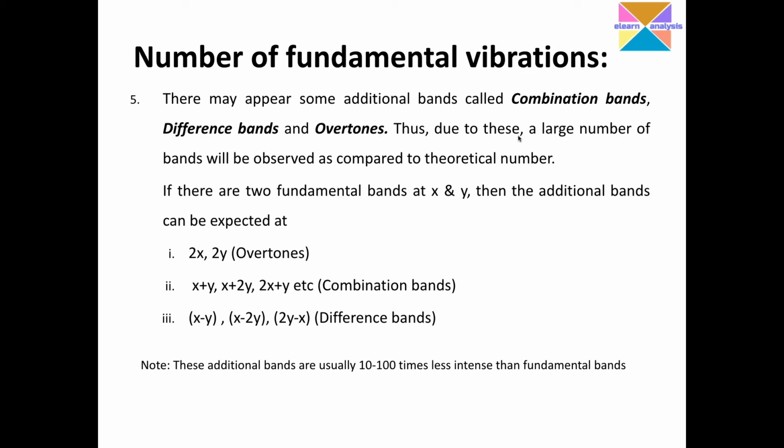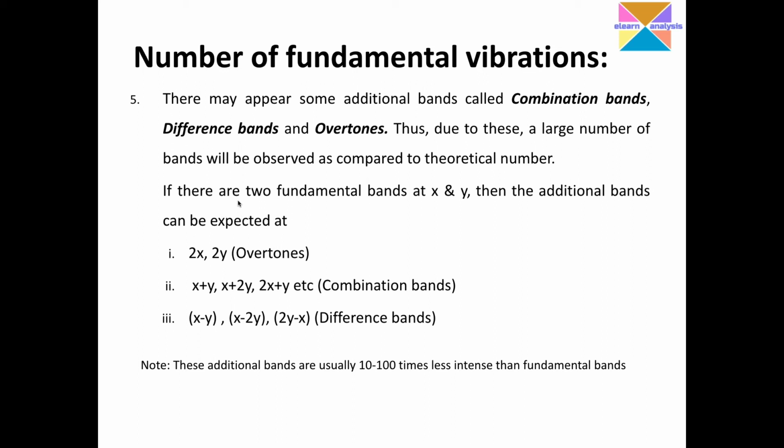Thus, a large number of bands will be observed as compared to the theoretical number. So we may lose many peaks or bands, and practically the theoretically calculated peaks may not be visible, because they are overlapping, simply disappearing, or falling outside the region of investigation. So we need to understand what these combination bands, difference bands and overtones are.